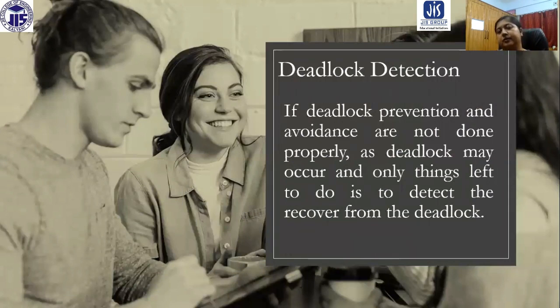Now suppose deadlock prevention and deadlock avoidance, which is another way we are going to discuss later, are not done properly. Then what happens? The deadlock will occur, and then we need to detect that. So that is the one thing left: we need to detect the deadlock first and then we can go for recovery. So deadlock detection is the next thing that we can do.